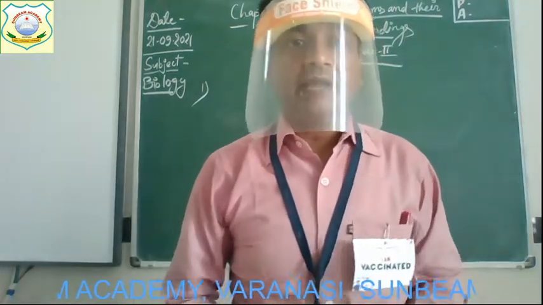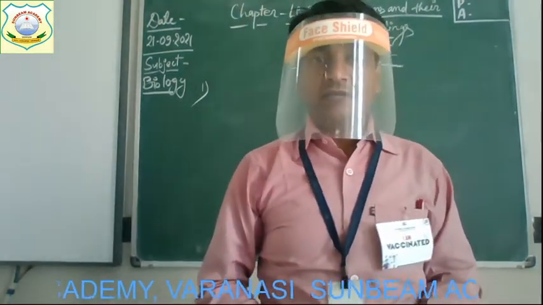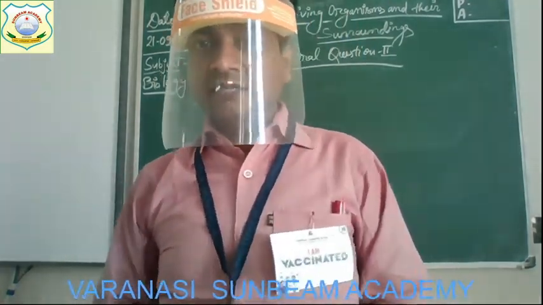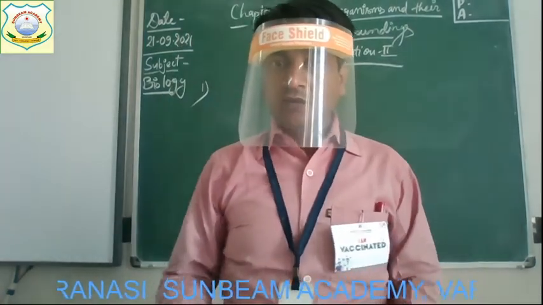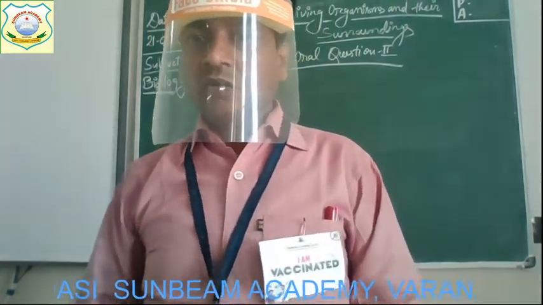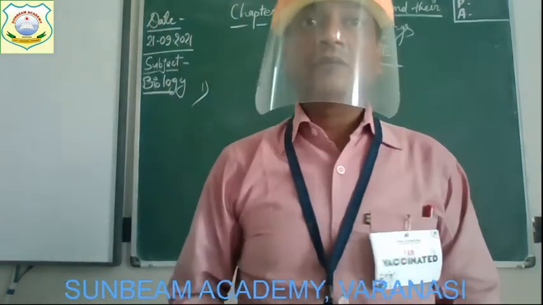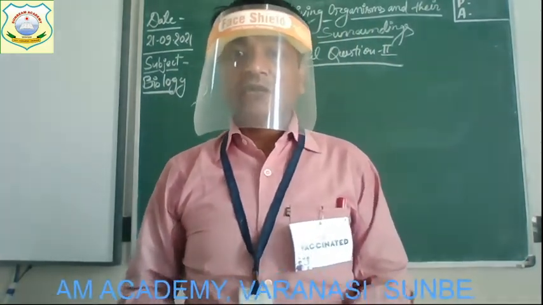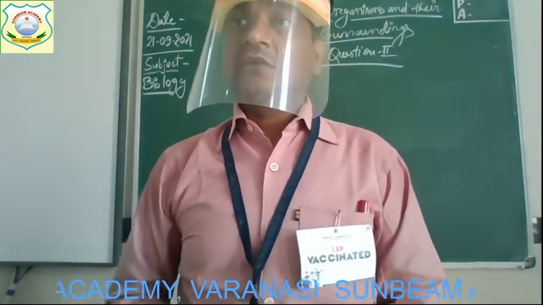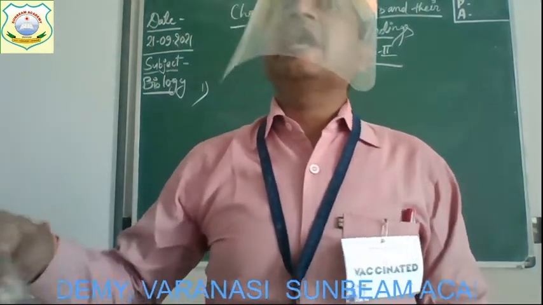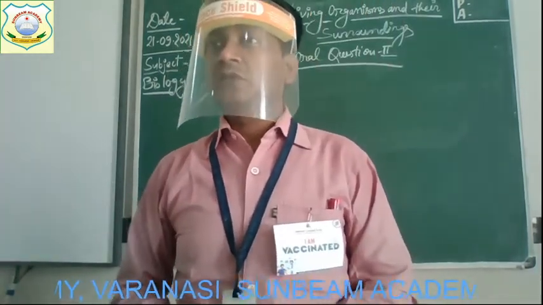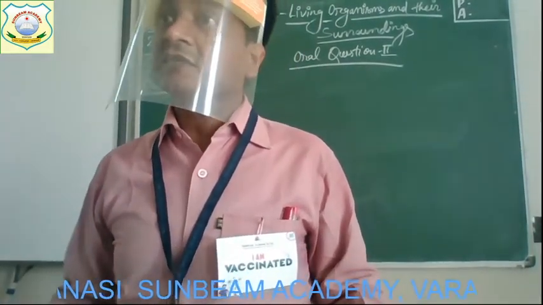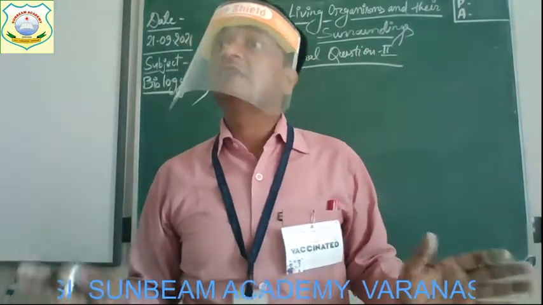And question number one is, in which kind of habitat do you expect to find organisms adapted to reduce the water loss? Right? Which kind of organisms? Those who are adapted to reduce the water loss. They can lose very little water. So definitely the places where the availability of water is less, and such habitats are desert habitats.